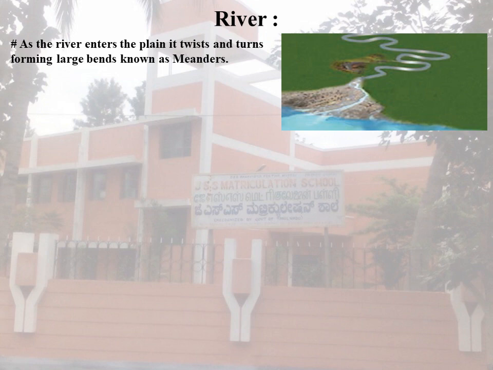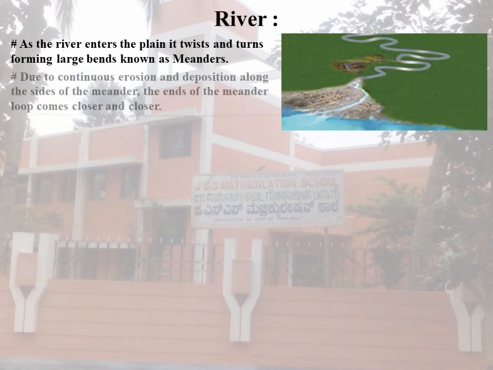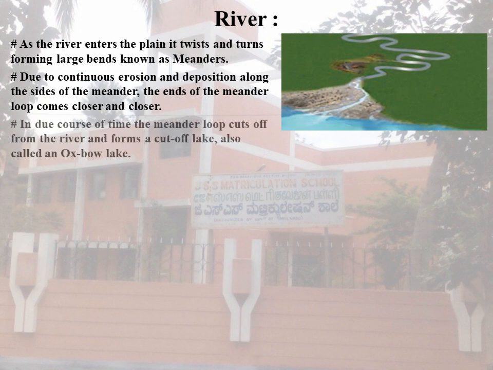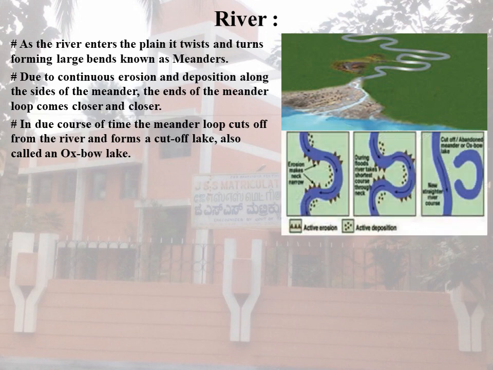Due to continuous erosion and deposition along the sides of the meanders, the ends of the meander loops come closer. In due course the meander loop is cut off from the river and forms a cut-off lake, also called an oxbow lake.